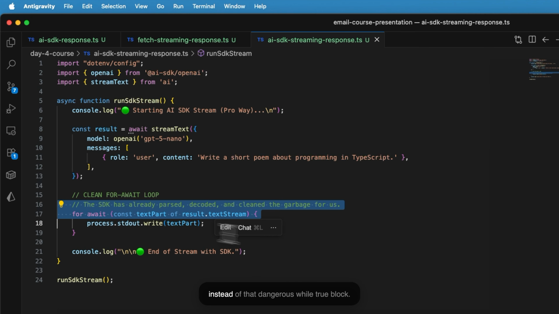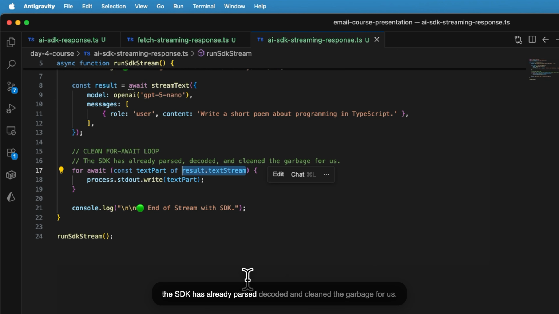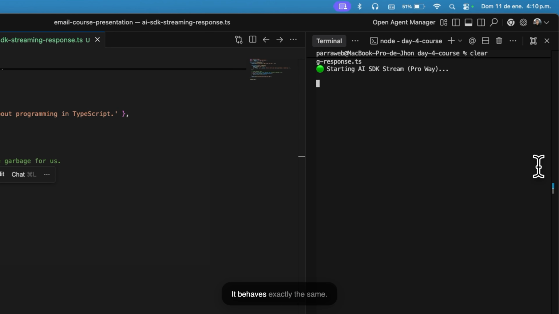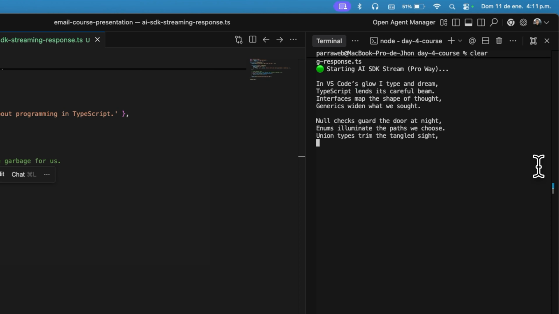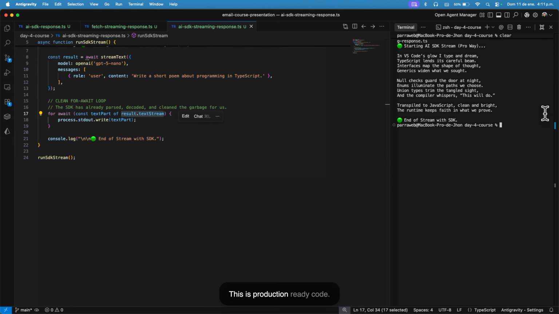And look at the loop. Instead of that dangerous while true block we wrote earlier, we just use a standard JavaScript for await loop on result. The SDK has already parsed, decoded, and cleaned the garbage for us. Let's run it. npx tsx ai-sdk-streaming-response.ts. It behaves exactly the same, instant, low latency streaming, but with a fraction of the code and zero technical debt. This is production ready code.